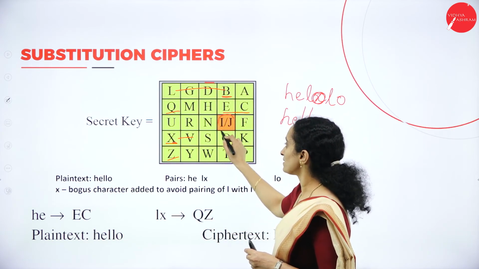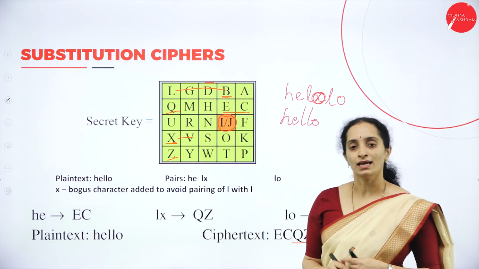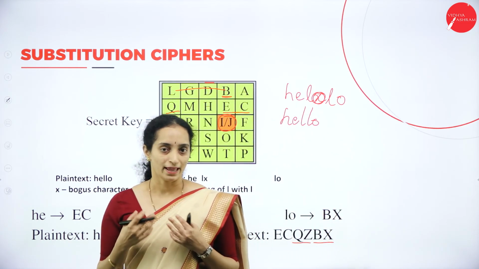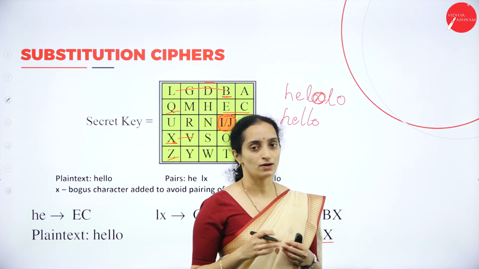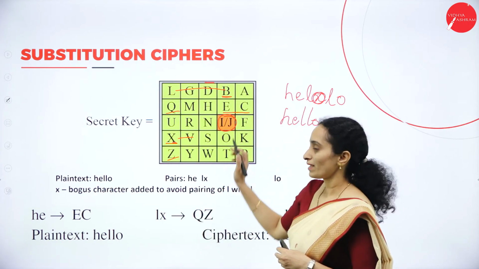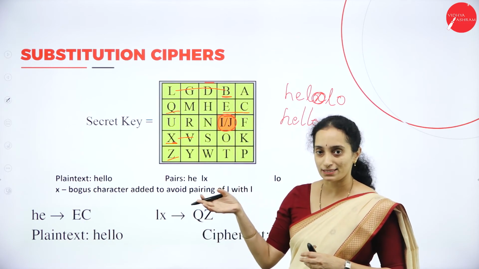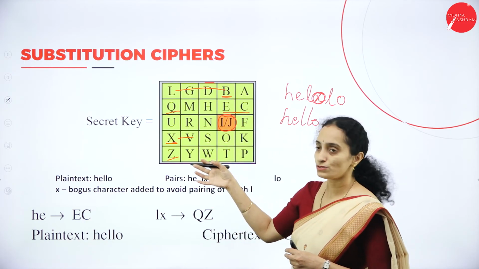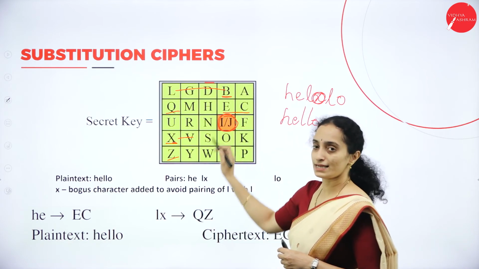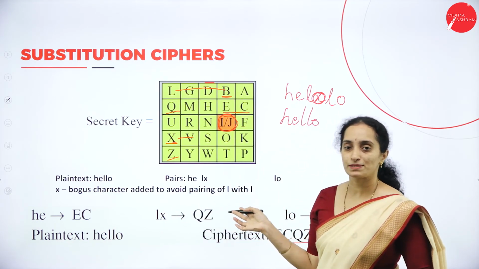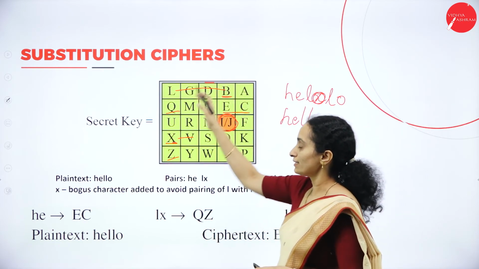When it comes to I and J, you can use either I or J. Since they appear similar, there is not much difference between I and J, so they are considered in a single cell. You can apply both the encryption and the decryption method using this matrix.